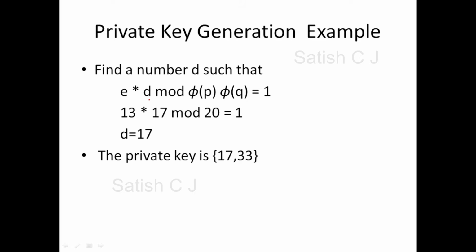So we need to find d here. We know e from our previous slides, that is e is 13. And we know pi of p into pi of q, which we have established to be 20. So what is the modular multiplicative inverse of 13 with respect to mod 20? It is 17. When you multiply these and take the mod, you will get the result as 1. So we now know the value of d. Our private key is d comma n. So we have seen an example for private key generation here.